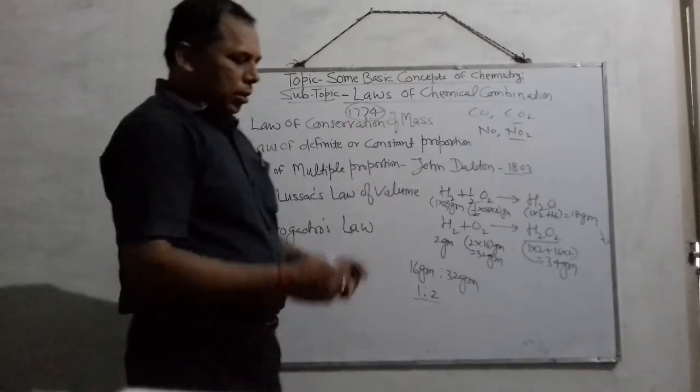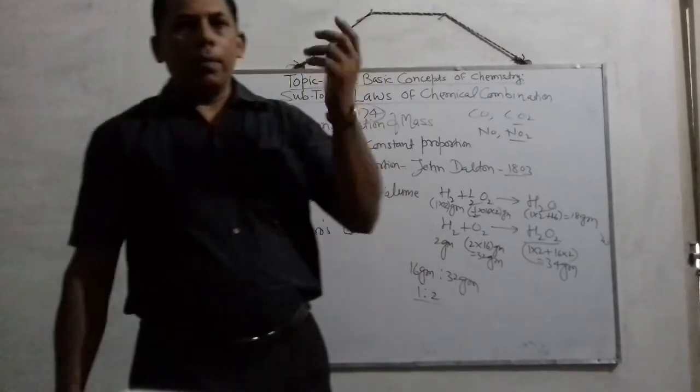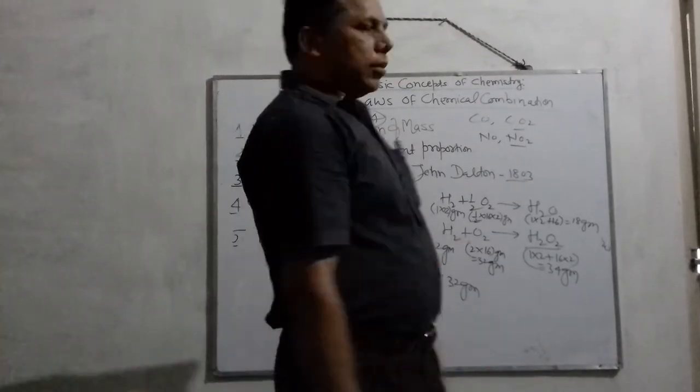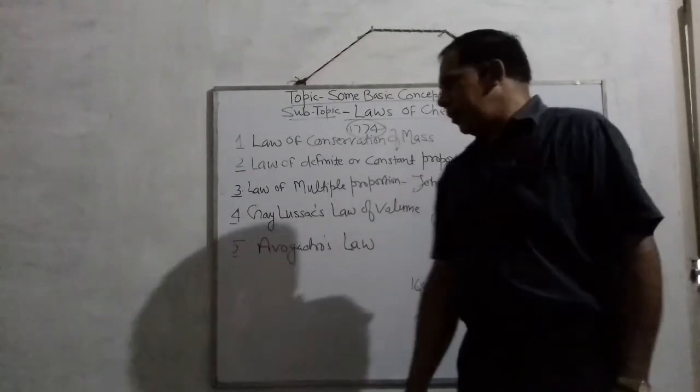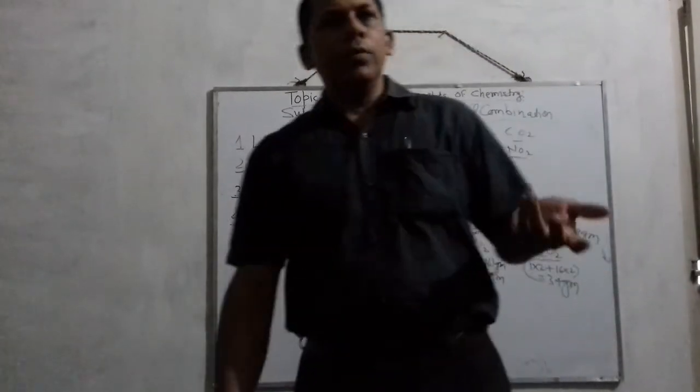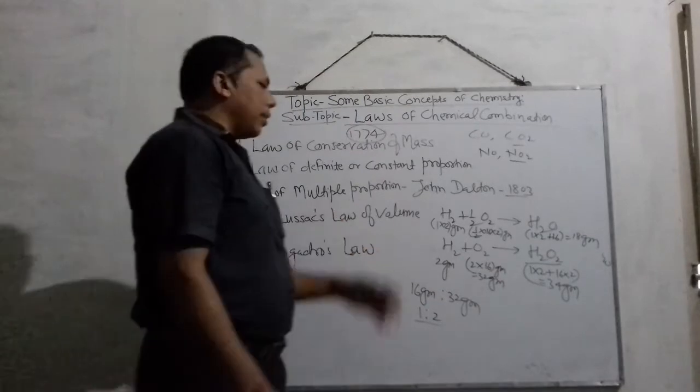Next rule is Gay-Lussac's law of volume. What is the statement? This law was given by the scientist Gay-Lussac, and that was in the reference of volume. So it is called Gay-Lussac's law of volume.